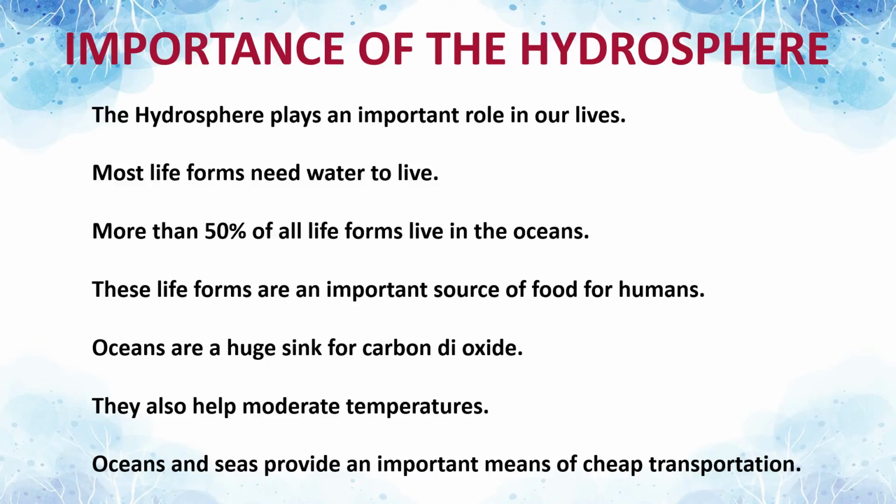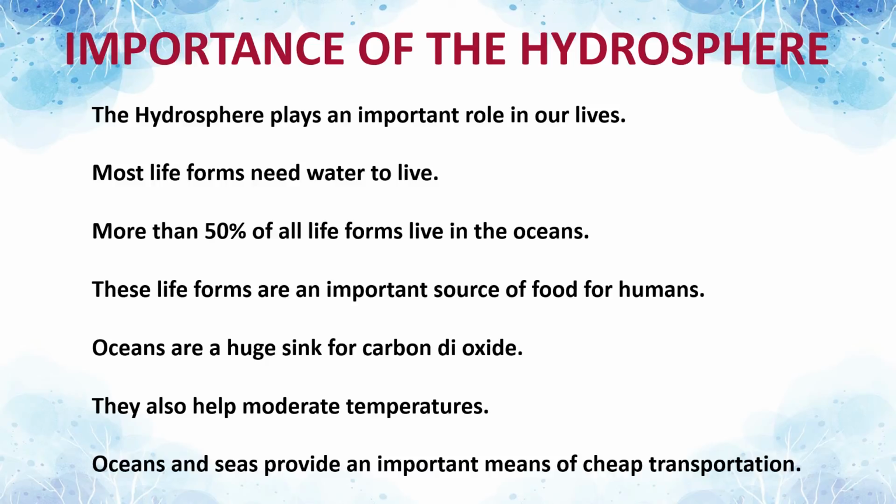More than 50% of all life forms live in the ocean. These life forms are an important source of food for humans.